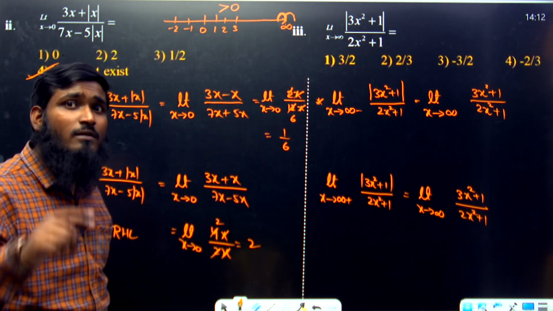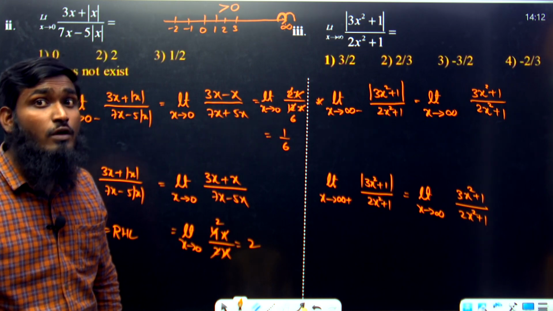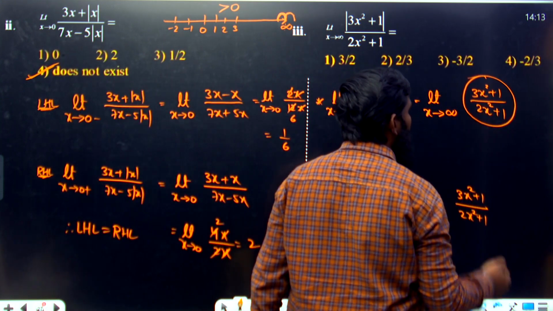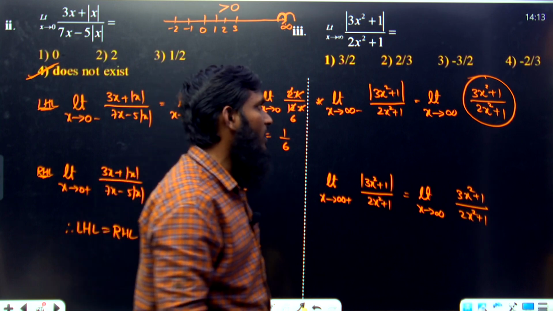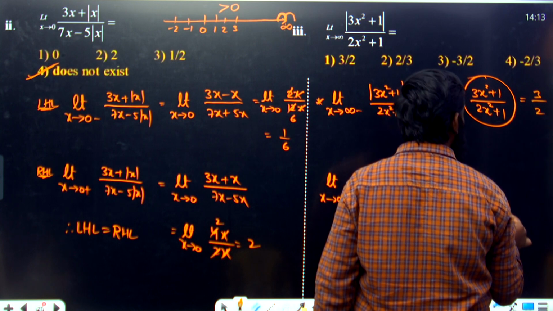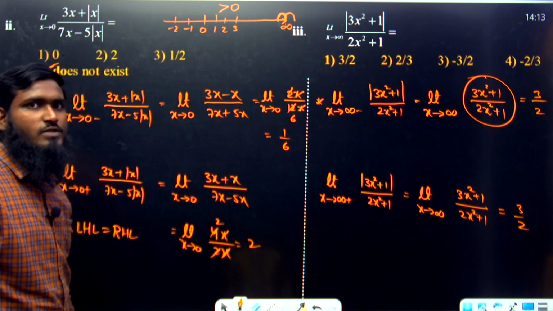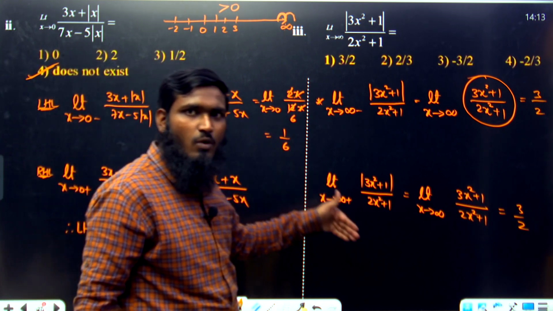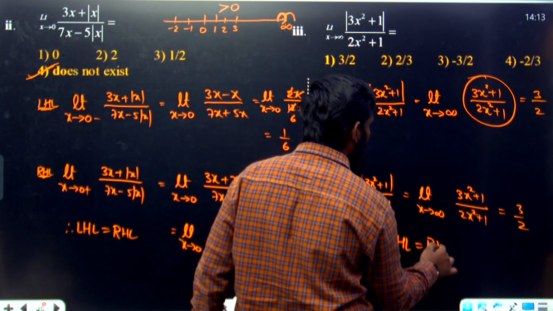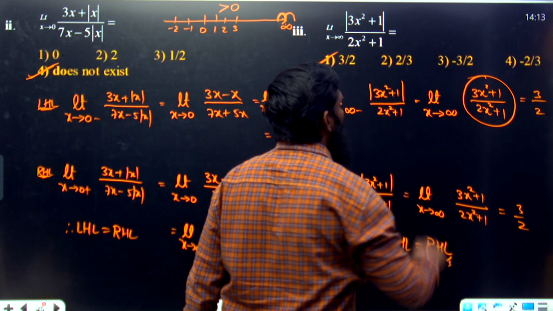Now, just now we have discussed the TSR: limit x tends to infinity of f of x by g of x means coefficient of the highest degree term by coefficient of the highest degree term. Now from this complete question, what is the highest degree term we are having? X square. For that x square, what is the coefficient in the numerator? 3, and in the denominator 2. So the answer is 3 by 2. LHL value is equal to 3 by 2, and RHL value is also equal to 3 by 2. So LHL is equal to RHL, therefore the limit is 3 by 2. 3 by 2 means option 1 is correct.